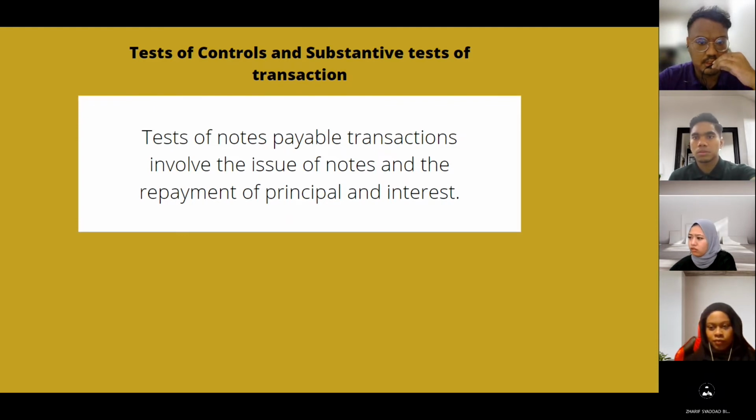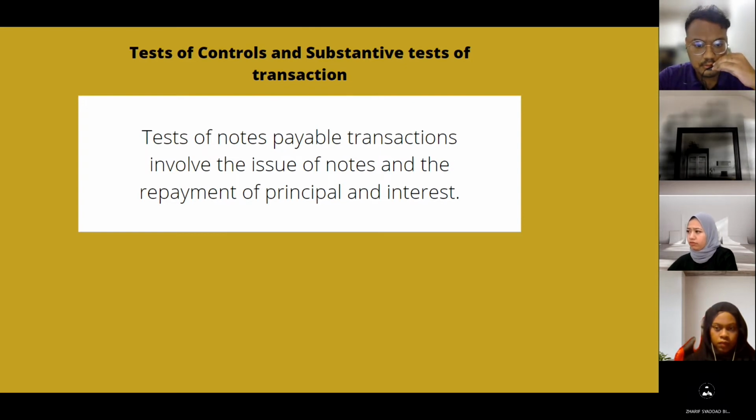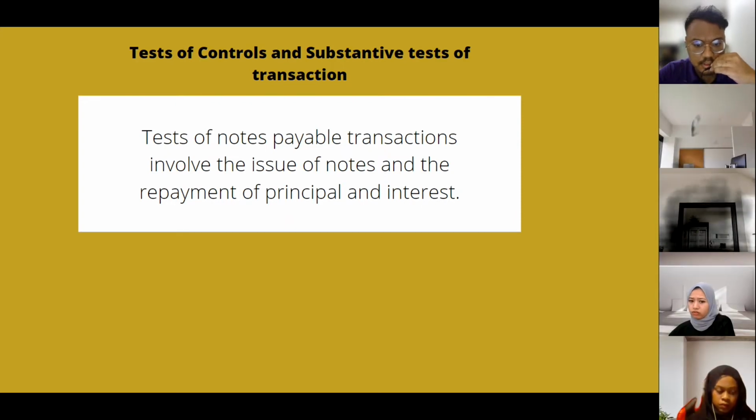We talk about the substantive test, analytical procedure, and test of detailed balance for notes payable. For the substantive test of transactions for notes payable, the test of notes payable transactions involves the issue of notes and the repayment of principal and interest. These audit tests are part of tests of control and substantive tests of transactions for cash receipts and cash disbursements. Additional tests of control and substantive tests of transactions are often done as part of tests of detailed balance because of the materiality of individual transactions.